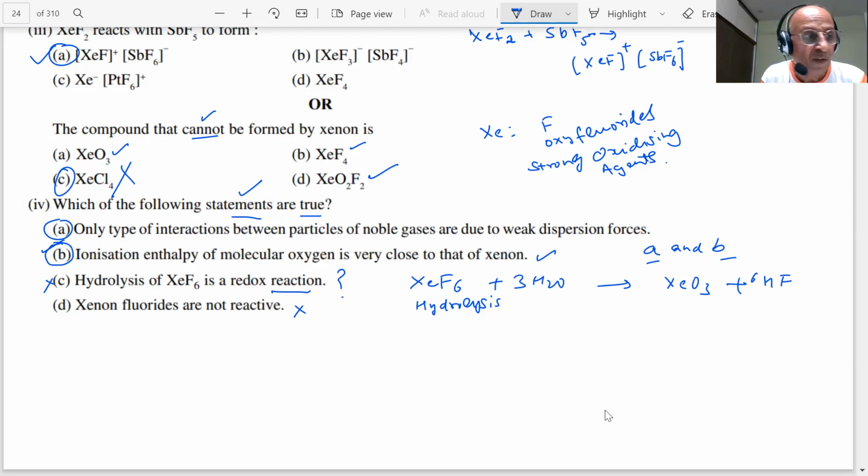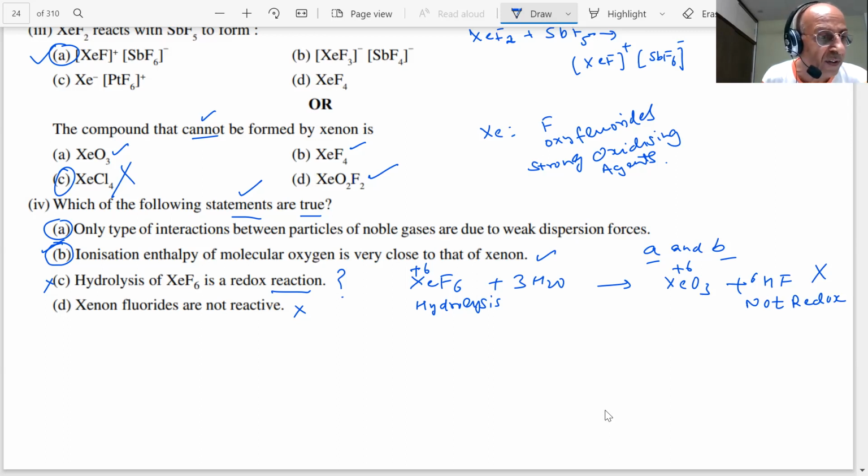So what is happening here? What is the oxidation state of xenon here? +6. What is the oxidation state of xenon here? +6. The same oxidation state is there. There is no change in the oxidation state of xenon, so it is not a redox reaction. They have asked this particular question many times.